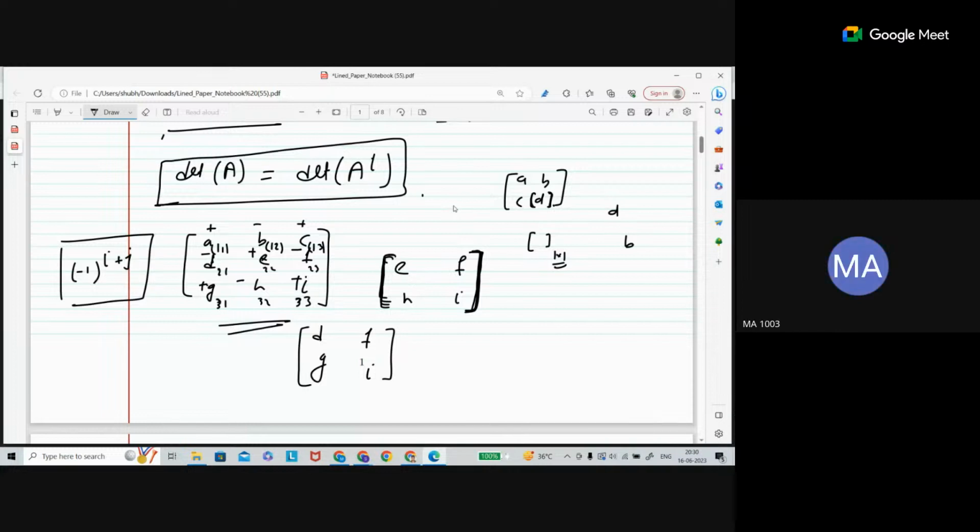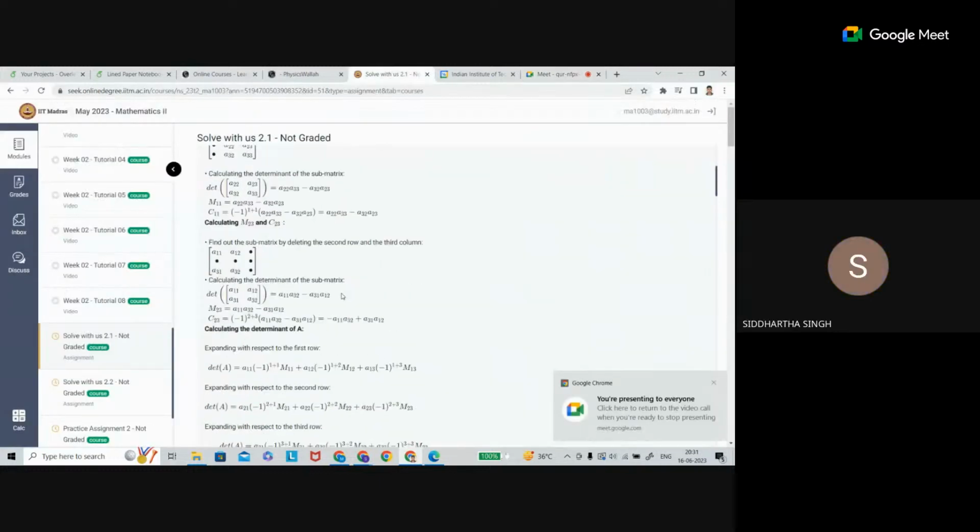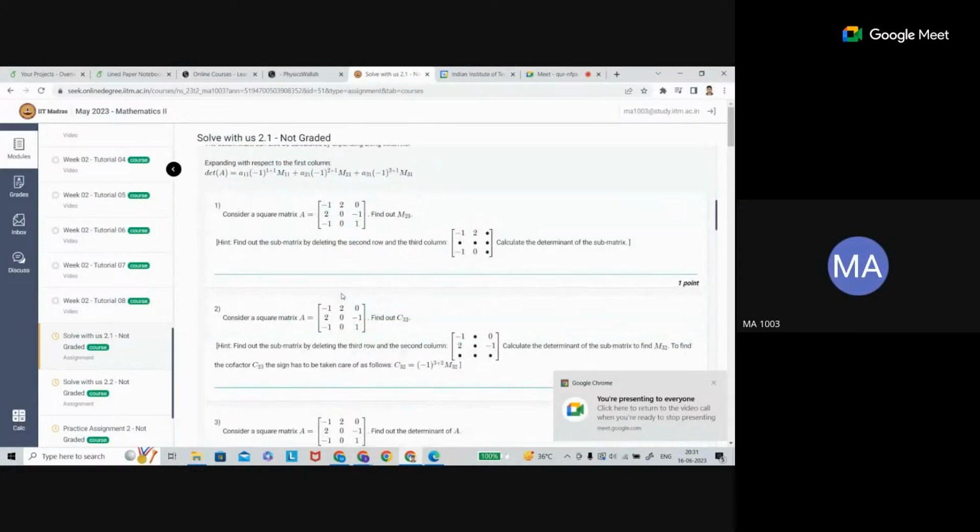Sir, I have a doubt in 2.1. In the first question, it is given to find M23, but M23 represents a submatrix. How can we write the answer as an integer? It is asking for the minor, which is actually the determinant of that matrix.